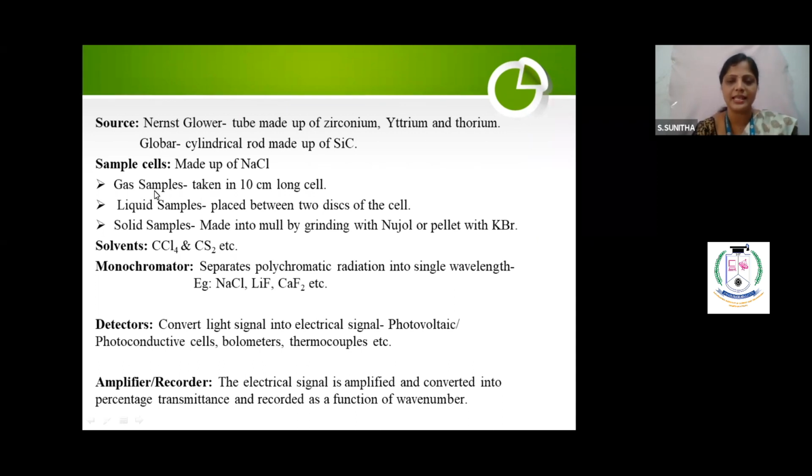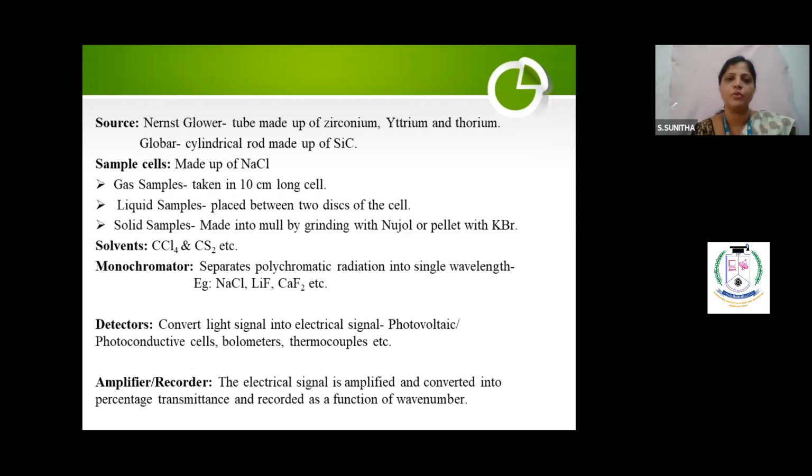A gas sample is taken in a 10 centimeter long cell. A liquid sample is placed between two discs of the cell. A solid sample is made into a mull by grinding with Nujol, or made into a pellet using KBr. Is it clear? And the solvents used are carbon tetrachloride (CCl4), carbon disulfide, etc. There it was ethanol, methanol, hexane. Compare them and it becomes very easy.